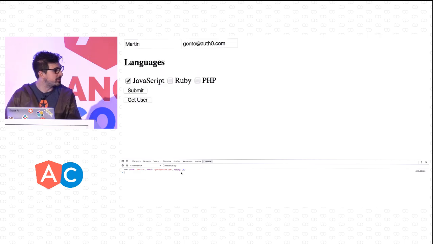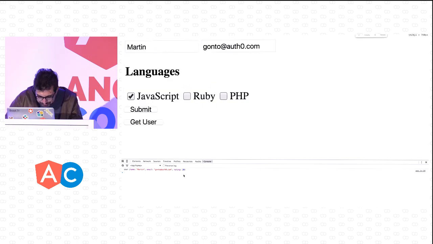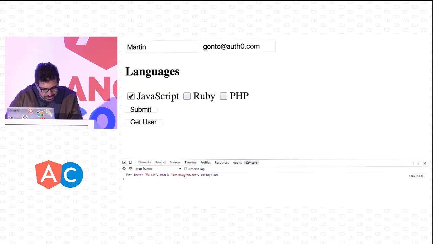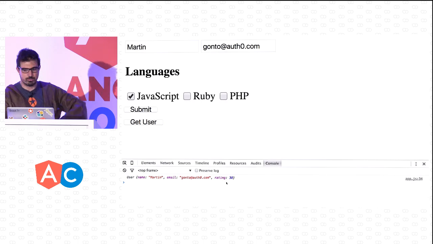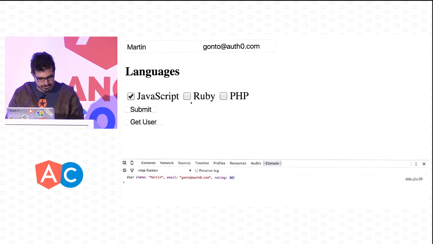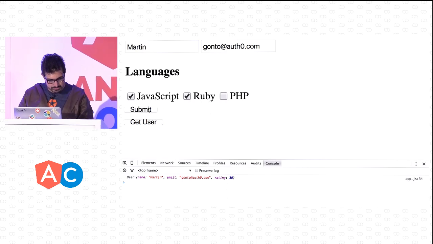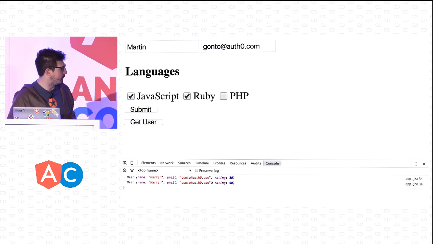Do you know if I can increase the console size? OK. Oh, got it. Magic. So it's basically now saving in the server, so putting in the console this rating 30. If I now select Ruby and I click Submit, it now says rating 50.